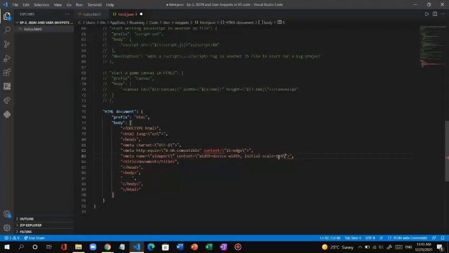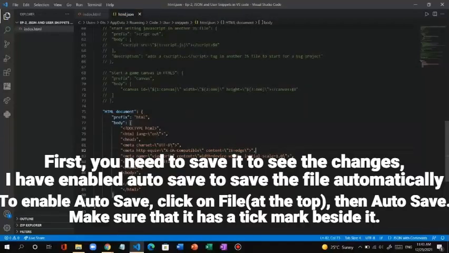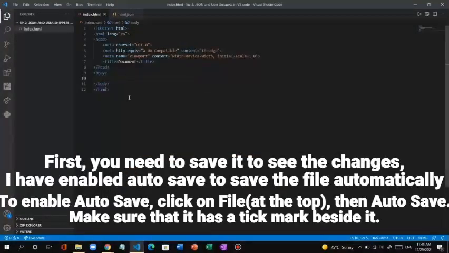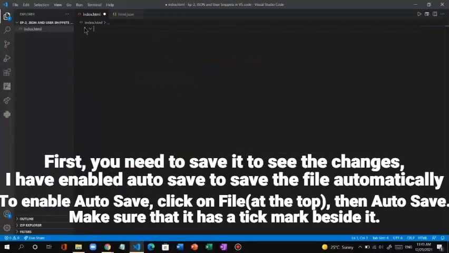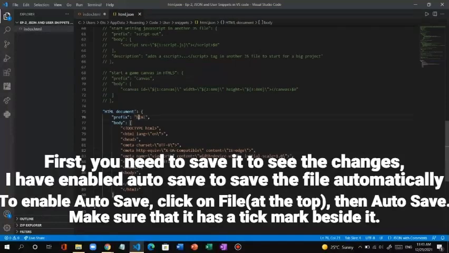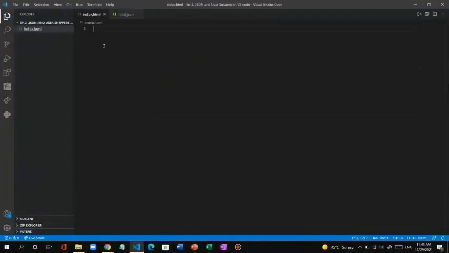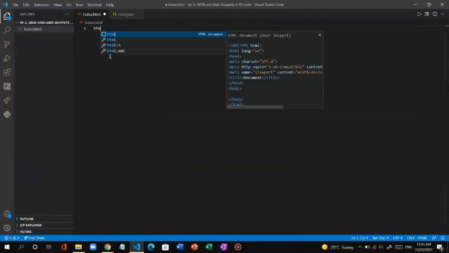There is only one way to find out, that is to try it. So now no errors, nothing. So if you want to try, we can just come here. This, and what was our prefix? HTML. So we write HTML. There it is. You can see this box, and you can see HTML document.